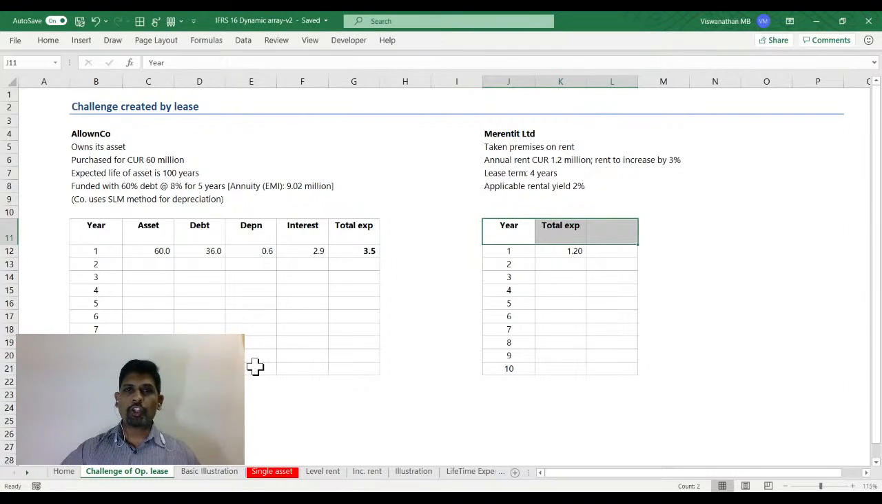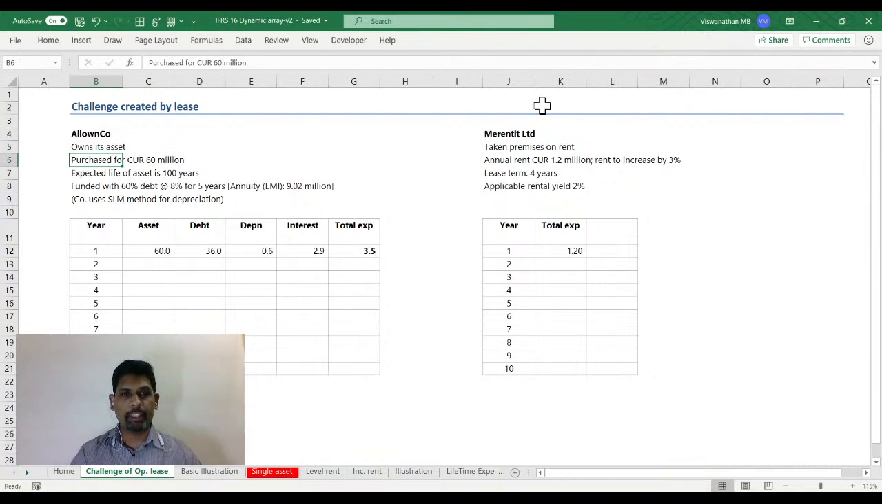Let's say there are two companies, All Own On Co. and Me Rent It Rented Limited. Now, All Own On Co. owns all its assets, and let's say it's purchased an asset for 60 million currency, whatever that currency is. And this is a long-term asset which is expected to last for 100 years.